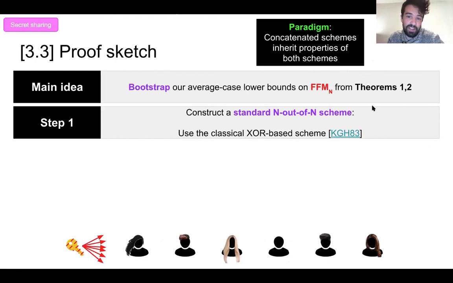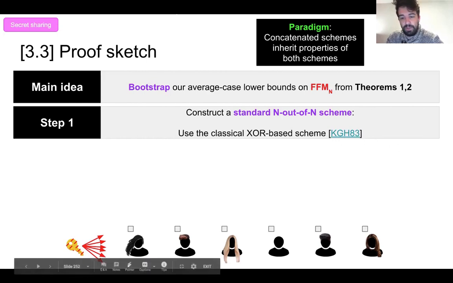So we'll start with a standard n out of n scheme. We can use the classic XOR-based scheme from KGH83. This will give each person 1 bit or so in their share.